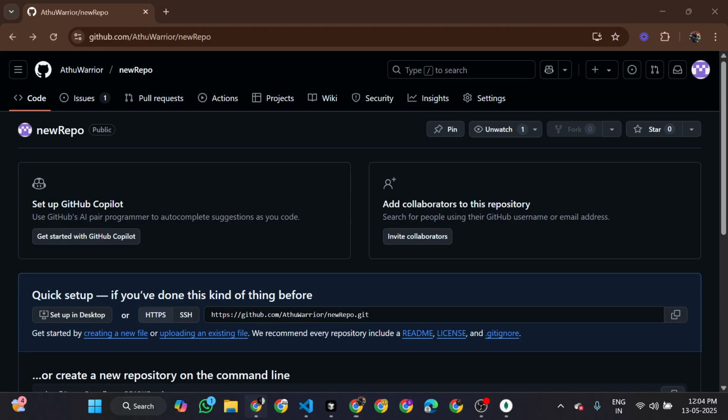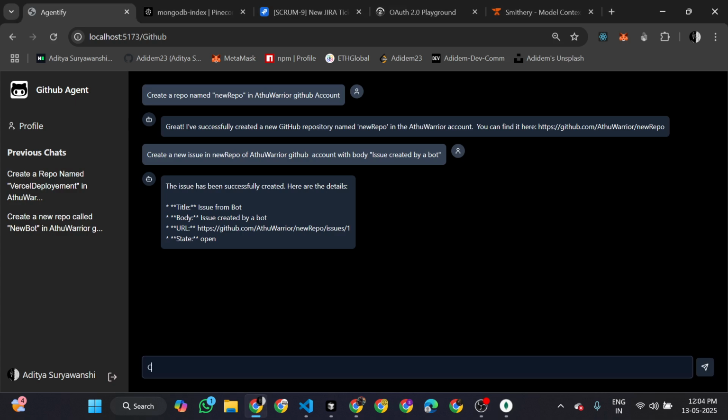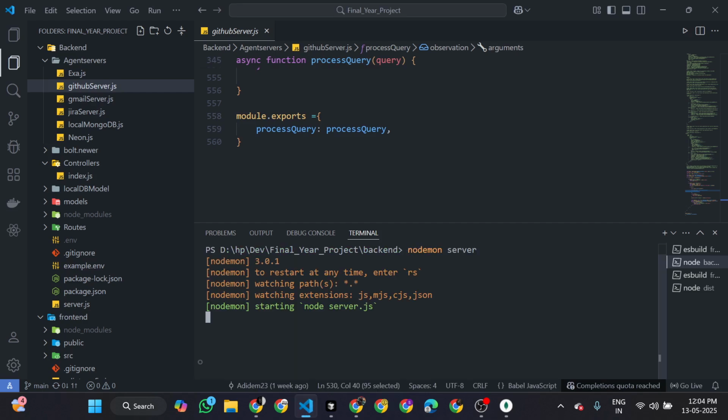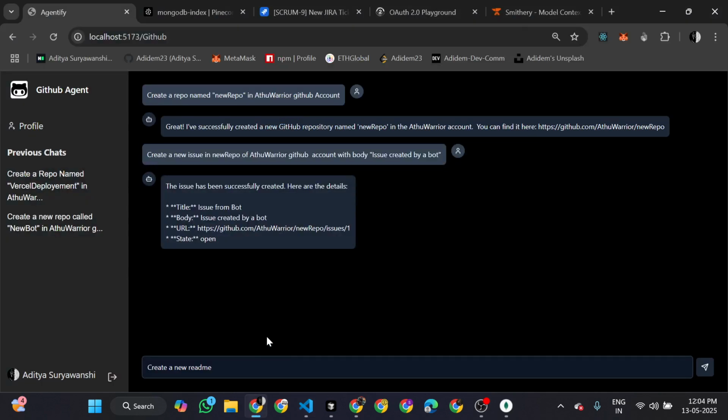So another thing I will show you. So this has around 19 functions, like 19 tools, which are written on the MCP server. But the thing was how to create a client manually through the code was the biggest obstacle kind of thing. So create a new README file. So first of all, I have to kill the transport once again, and I have to refresh the server, and create a new README file